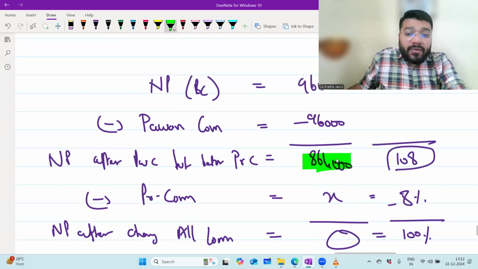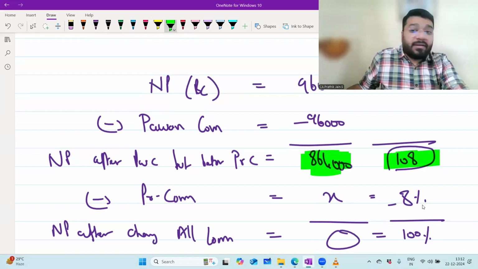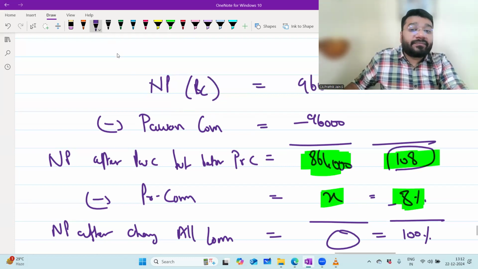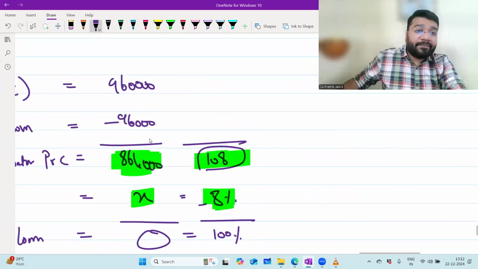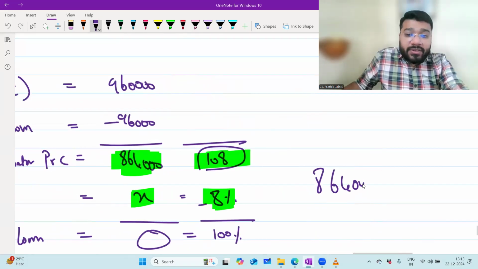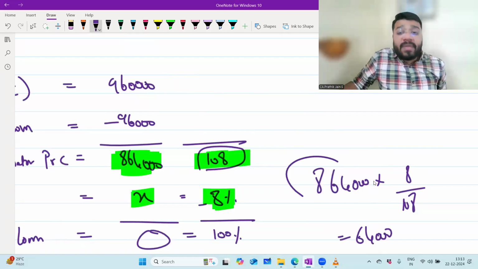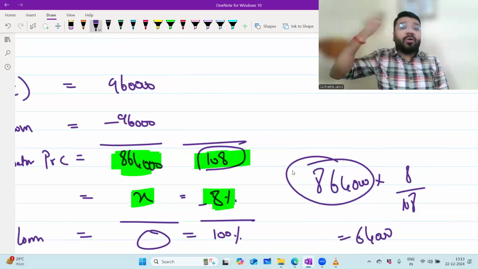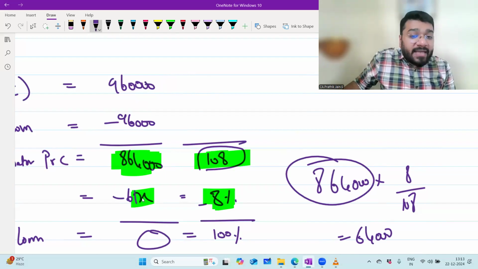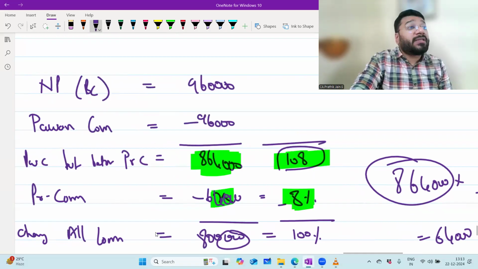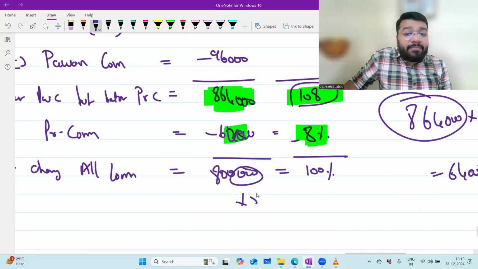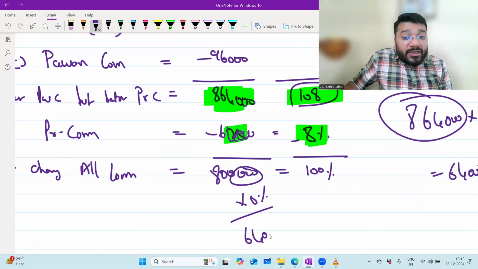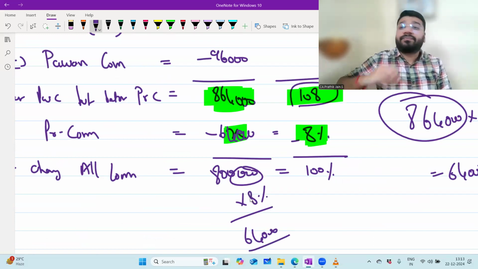So this 8,64,000 is equal to 108%. And for 8%, how much is the value? Cross multiply. 8,64,000 into 8 by 108. How much? 64,000. From this 8,64,000, you're snatching out 64,000. If I snatch out 64,000, the remaining amount is 8 lakh rupees. So this is the profit which is coming after all the commission. On that, if you multiply 8%, you get the same 64,000. So like that, you can cross check also.